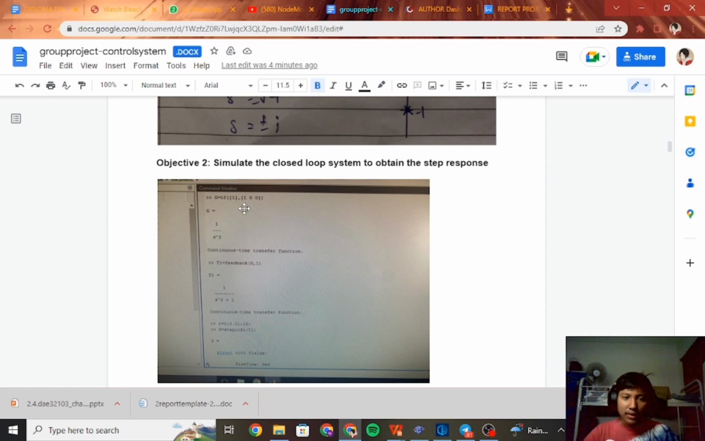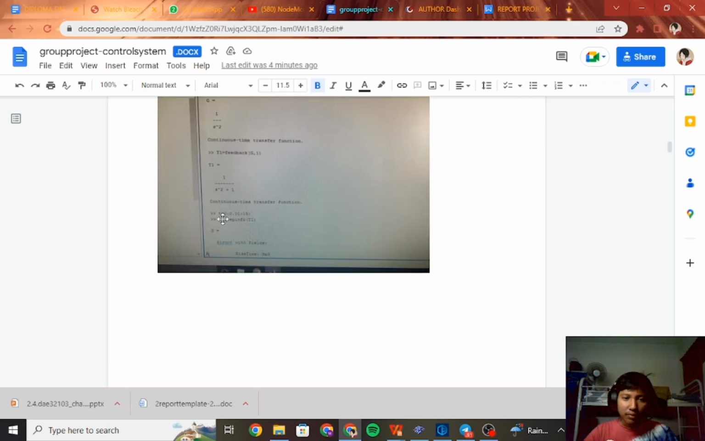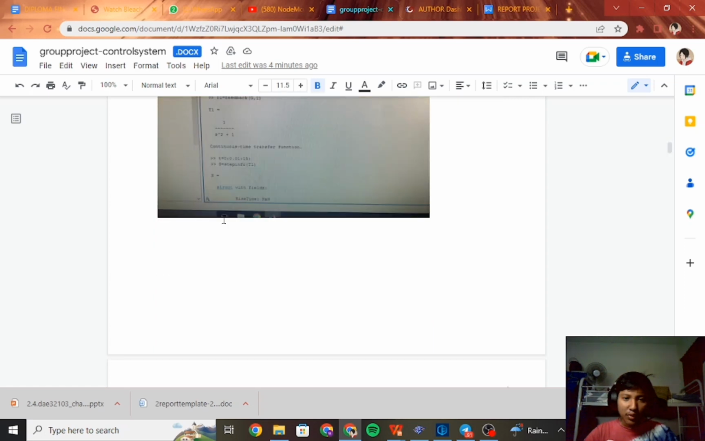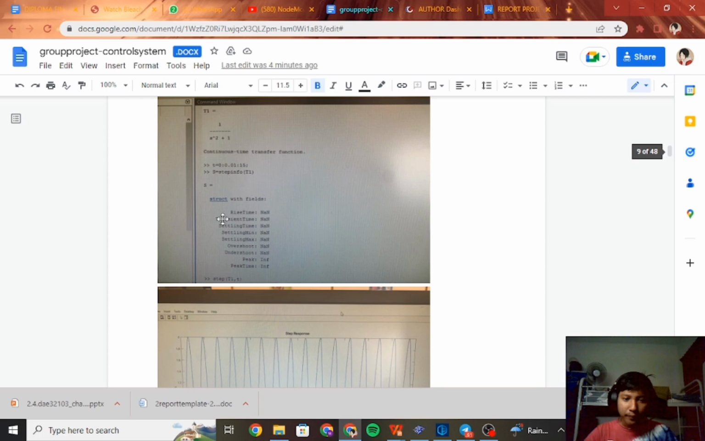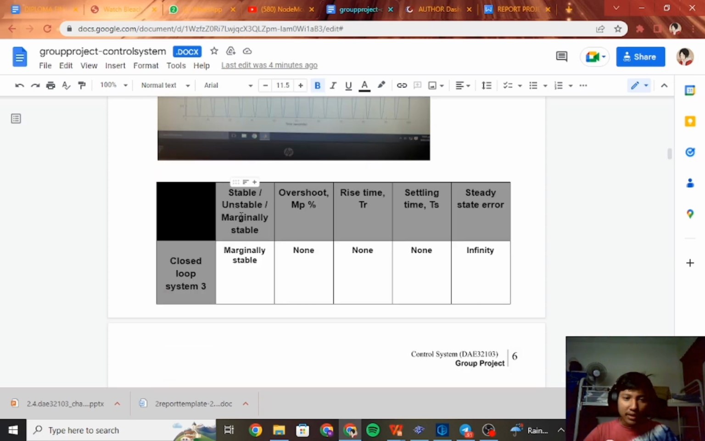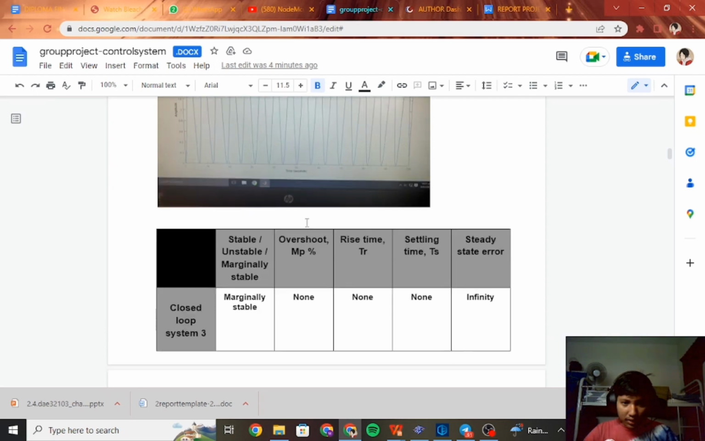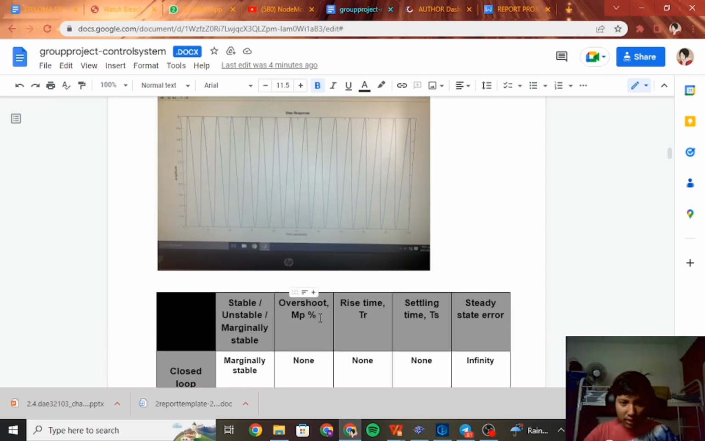Objective 2, from the simulation, I am able to obtain the graph, and the result is the graph is marginally stable. There is unknown overshoot, unknown rise time, unknown settling time, and infinity steady state error.